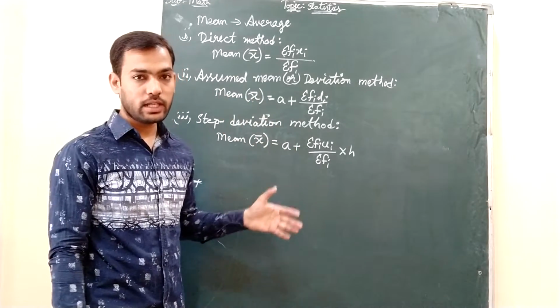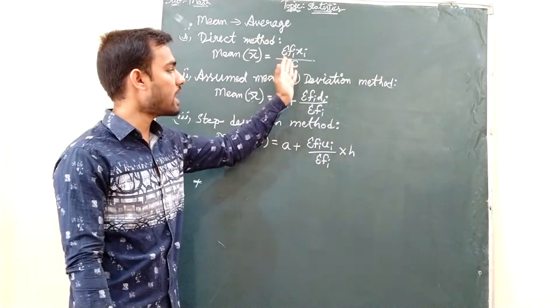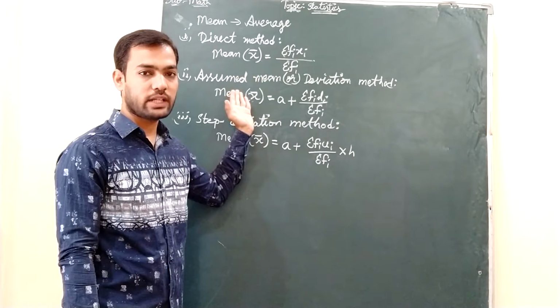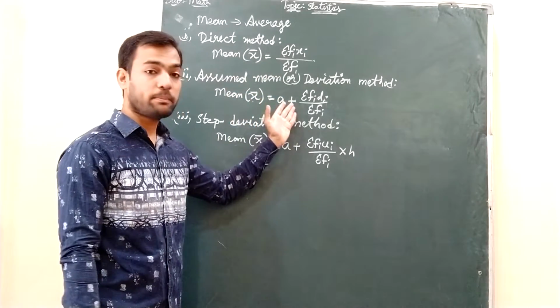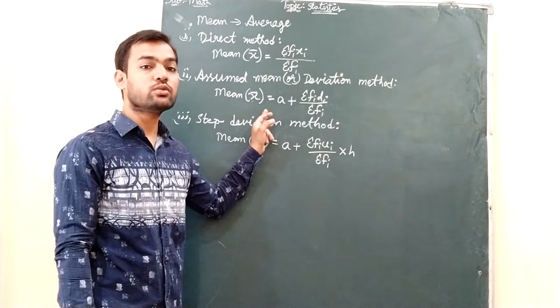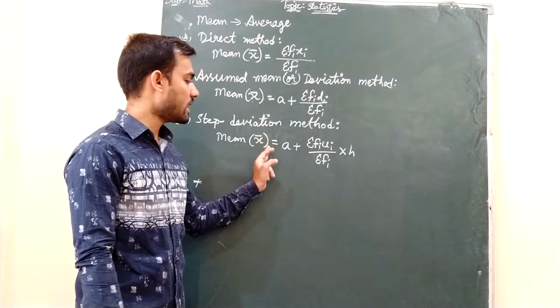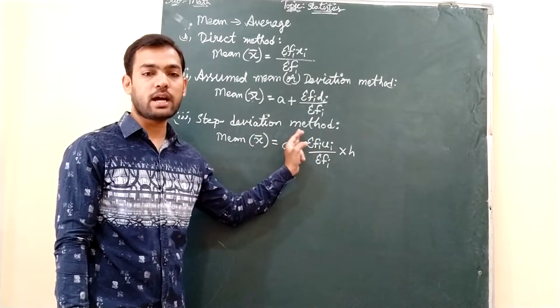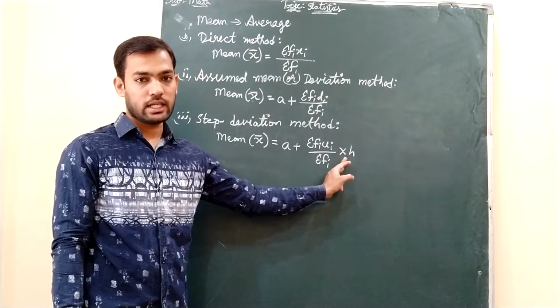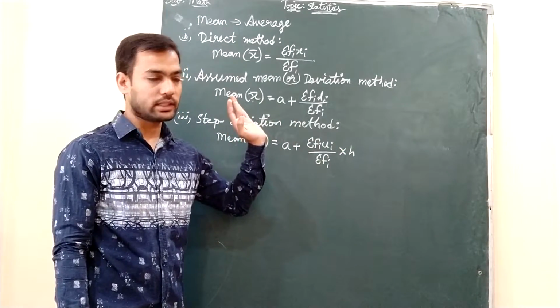So what are the three formulae? Direct method formula is sigma fi xi by sigma fi. Assumed mean method, which is nothing but the deviation method, formula is A plus sigma fi di by sigma fi, and A stands for assumed mean. And last one, mean x bar is equal to A plus sigma fi ui by sigma fi multiplied with h. H is nothing but the size of the class interval.